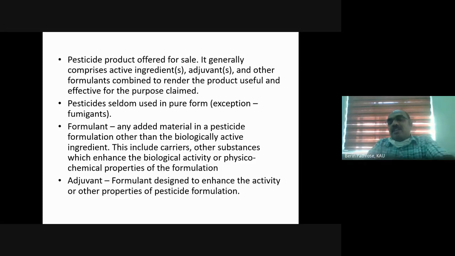So we'll take a common example. If you're preparing a dish, a chicken curry, what is the active ingredient in that chicken curry? Chicken curry invariably should have chicken. Yes, so that is the active ingredient. So what can be the formulants? What are all the other things you will add to a chicken curry?